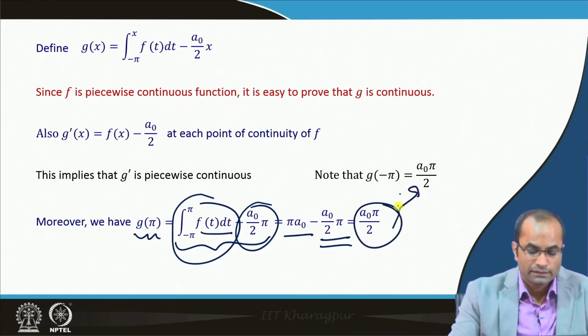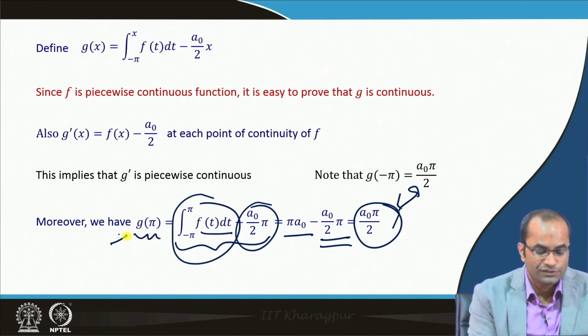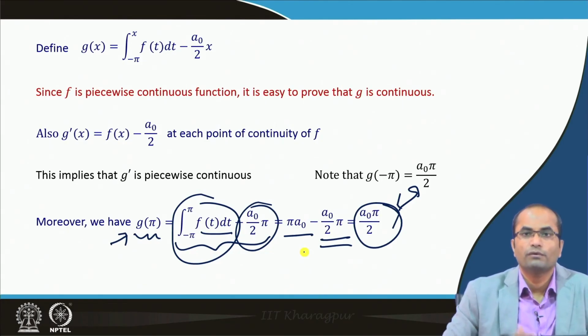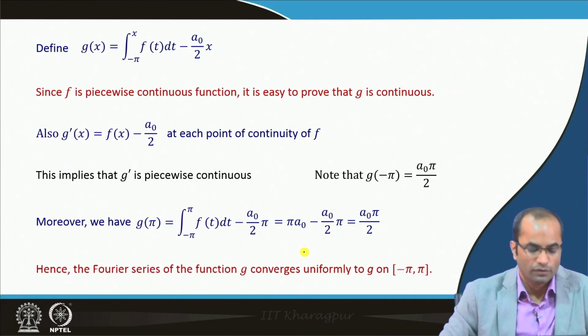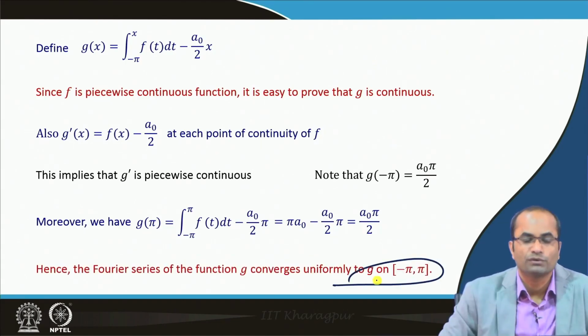So, what we realize is that this function g is continuous, its derivative is piecewise continuous, and g of pi and g of minus pi are equal. So, it fulfills all the conditions for uniform convergence, which we have discussed earlier. That means the Fourier series will converge uniformly on the interval minus pi to pi.